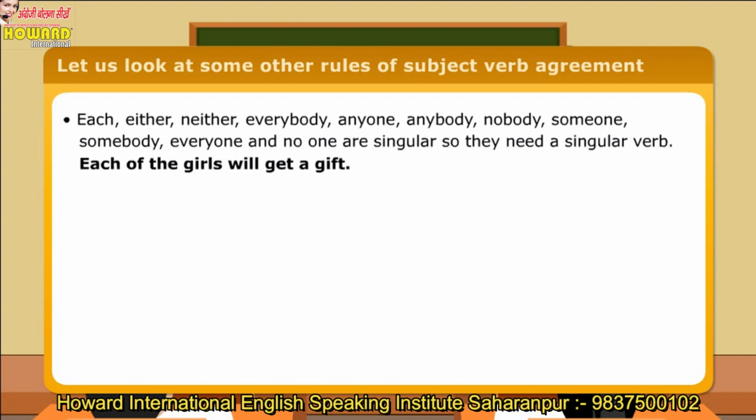Each, either, neither, everybody, anyone, anybody, nobody, someone, somebody, everyone, and no one are singular, so they need a singular verb. Each of the girls will get a gift.